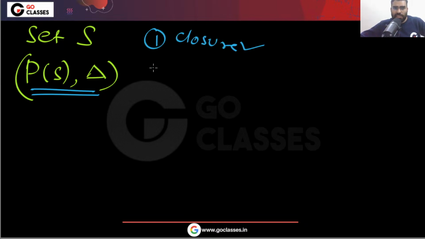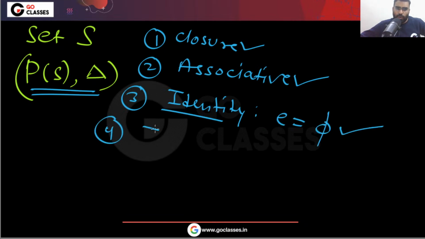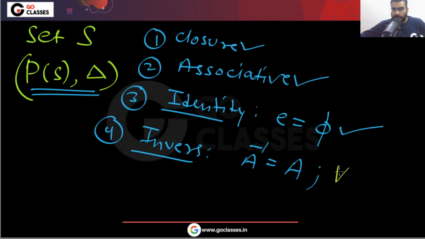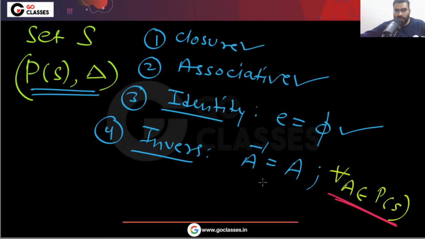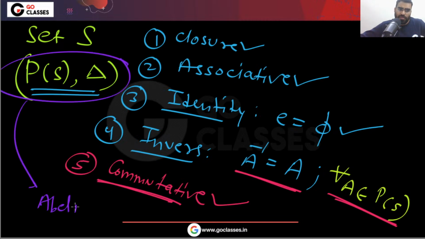The closure property is satisfied, the associative property is satisfied, the identity element is satisfied, that is phi, and the inverse property is satisfied: A inverse is equal to A for every element A in P of S. And this is commutative also. So this is actually an abelian group.